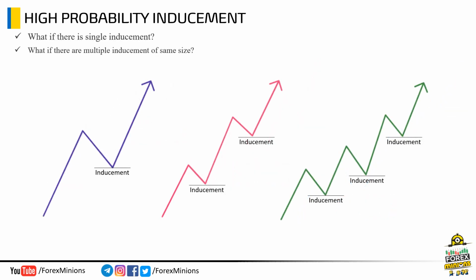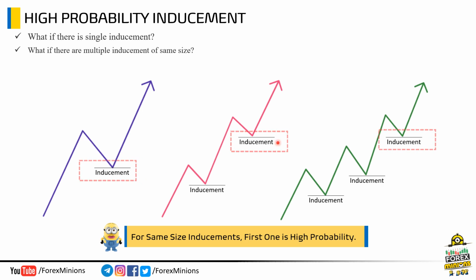Now, the question is: what if a swing has only one inducement level? Or, if a swing has multiple inducement levels but they have no major difference in pullback size. Note here, these two inducement levels look the same size. Similarly, these three inducements are relatively the same size. Now you can take notes that whenever a swing has a single inducement level, or multiple inducements of the same size, then we will consider the first one as the high probability inducement.